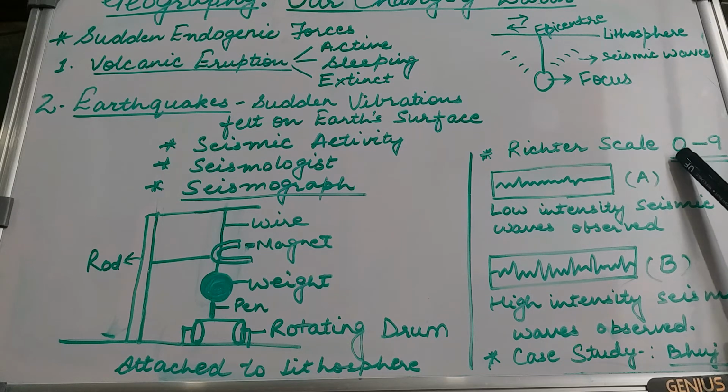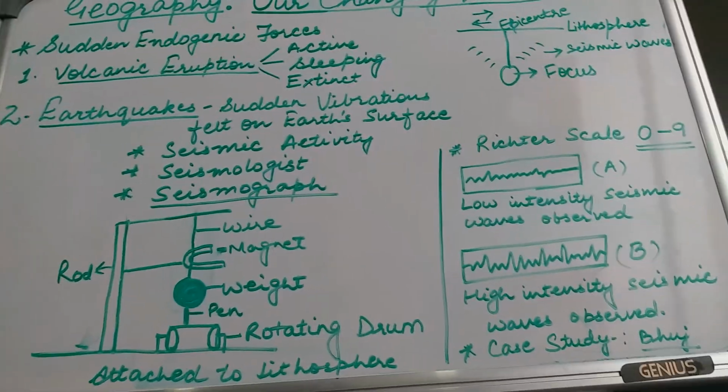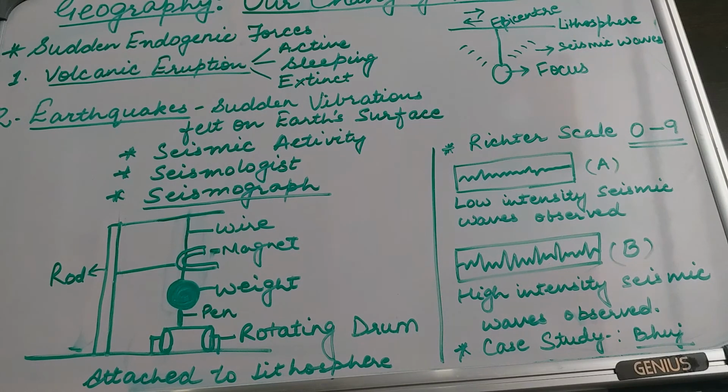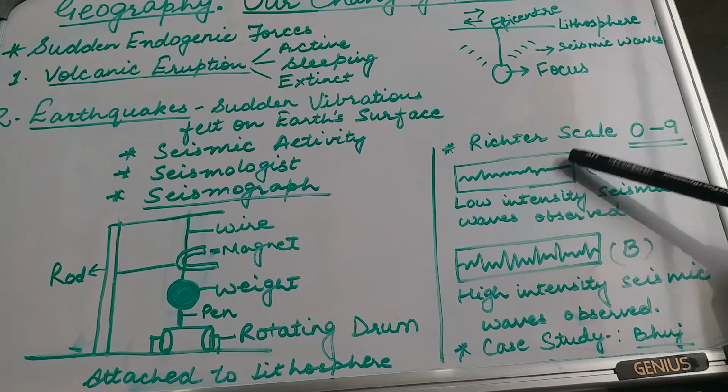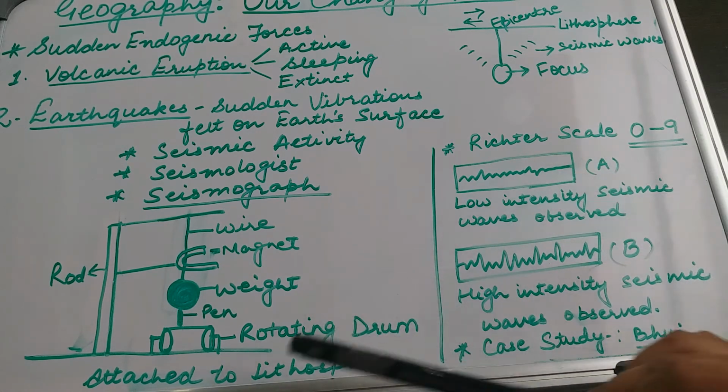So the closer you are to 0, you are experiencing less or no seismic activity, and the closer you are to 9, you are experiencing more seismic activity. In the news channels also, you might have heard that the earthquake which arrived at a particular place was at an intensity of 5.4 on the Richter scale. So this will be between 0 to 9 depending upon what kind of graph we have received from this rotating drum.